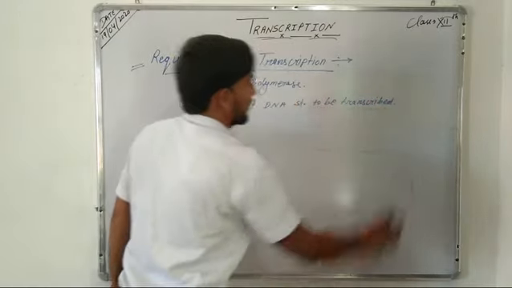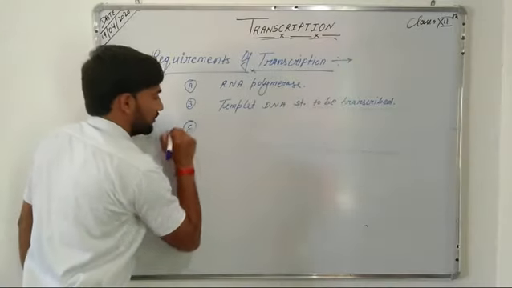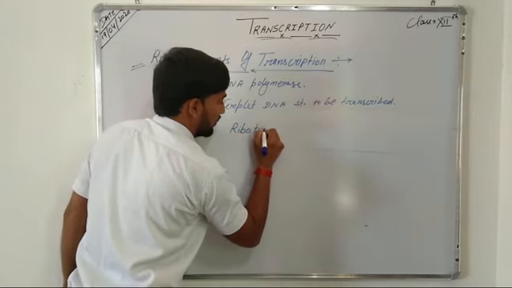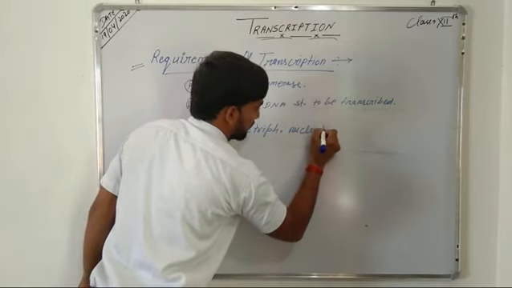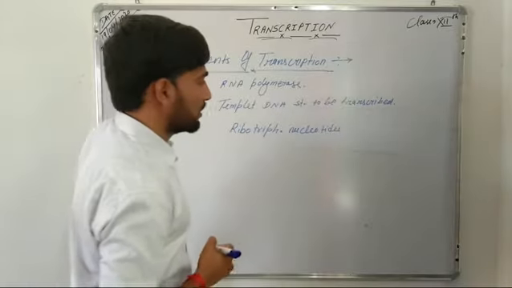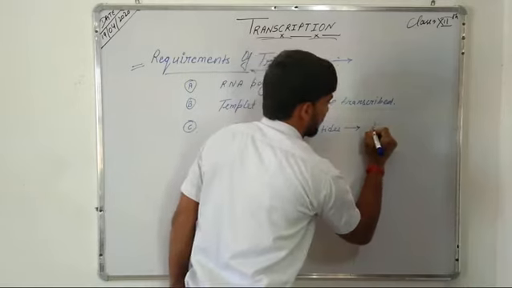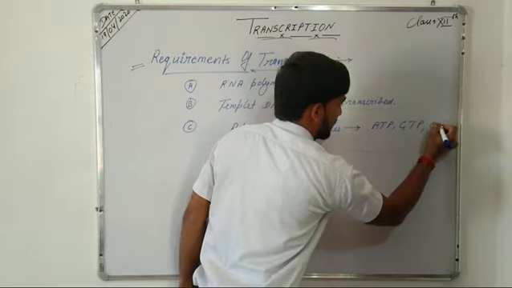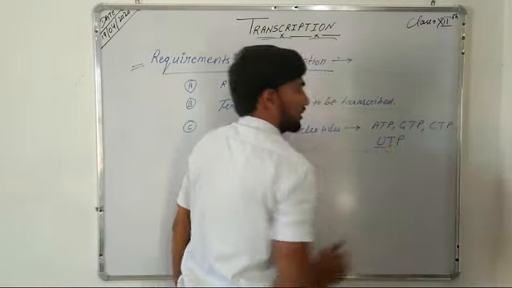The third requirement of this transcription process is ribonucleotides, ribotriphosphate nucleotides, which undergo polymerization and result in synthesis of the RNA strand, and these ribotriphosphate nucleotides are ATP, GTP, CTP and UTP, that is uracil.